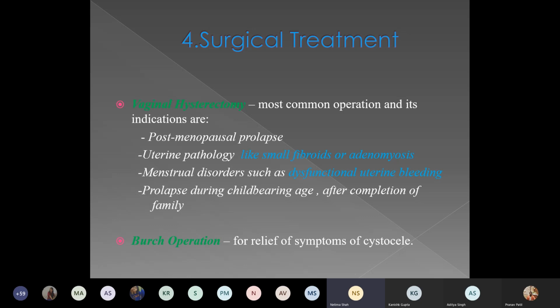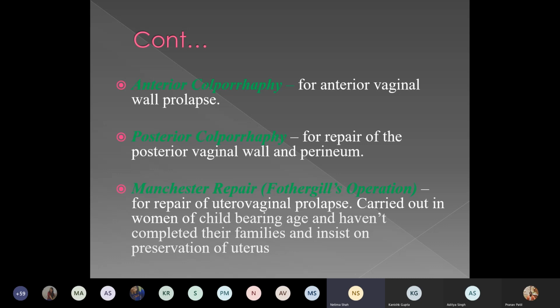They are done for the relief of stress urinary incontinence, where the angle between the bladder and urethra is disturbed, and that is corrected with the help of Birch operation. Another thing done along with vaginal hysterectomy is anterior colporrhaphy, when there is an associated cystocele, where the anterior vaginal wall is bulging, so the correction is done at that level. It is called anterior colporrhaphy. Similarly, posterior colporrhaphy is done for the repair of the posterior vaginal wall and perineum.